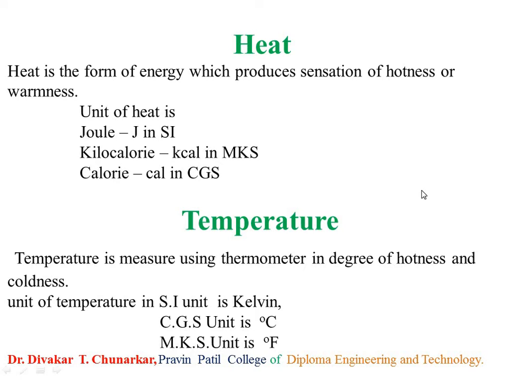So again I revise the definition of heat. Heat is a form of energy which produces the sensation of hotness or warmness. The unit of heat in the SI system is joule. In the MKS system, the unit of heat is kilocalorie, and in the CGS system, the unit of heat is calorie. So this is heat.